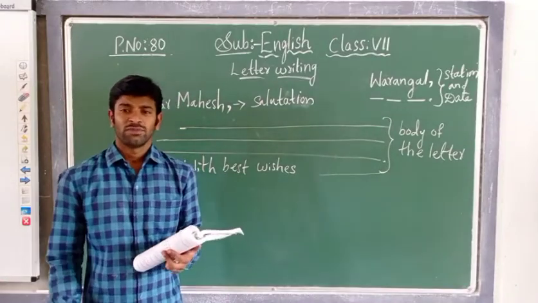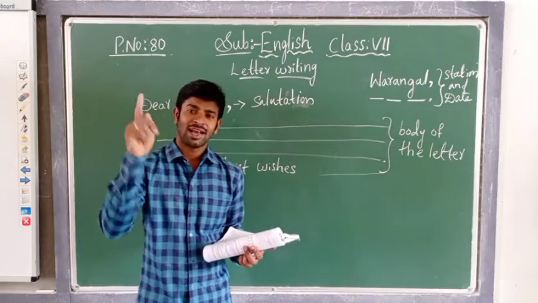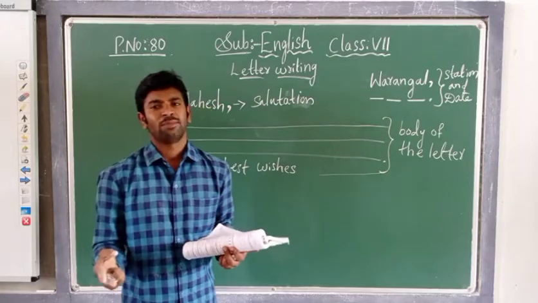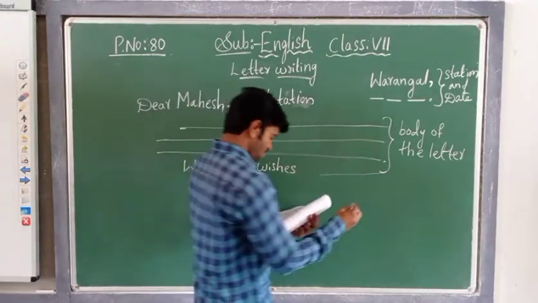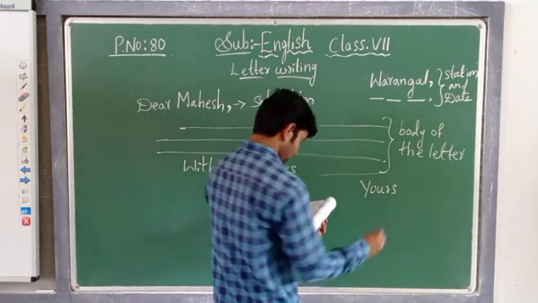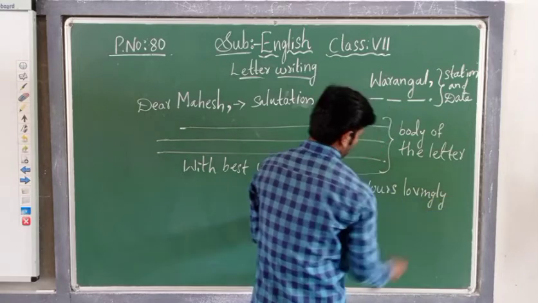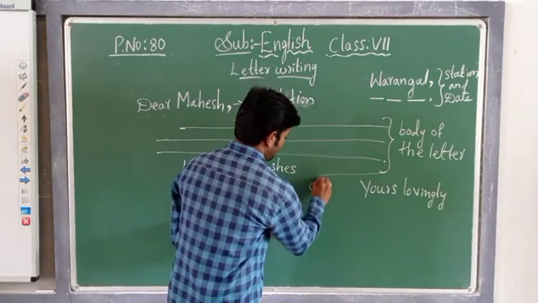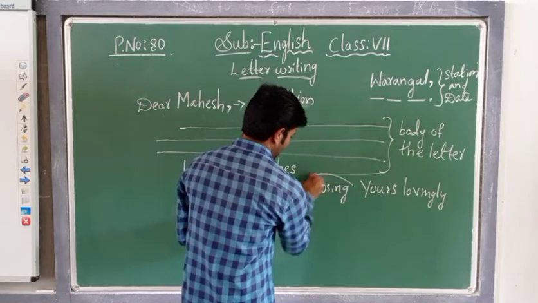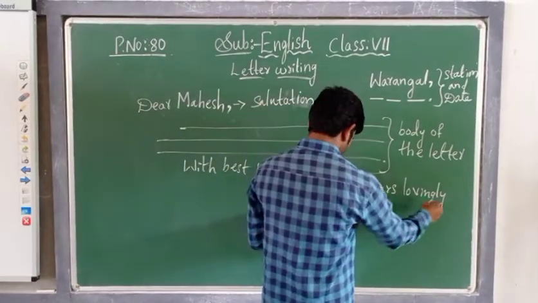Now the closing part. How do you close? You are writing a letter to your friend, not just describing the place, and you are suggesting that he visit that place, children. So, yours lovingly will be the closing part. Understood? Yours lovingly. A comma will come.